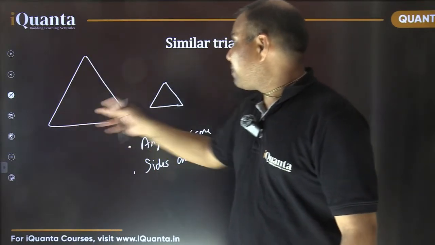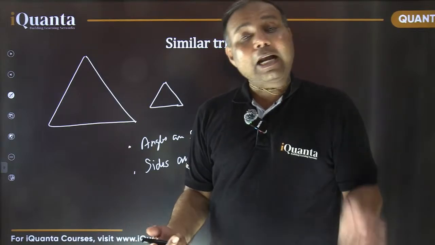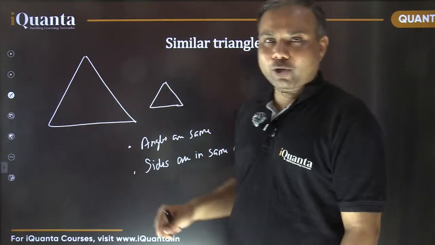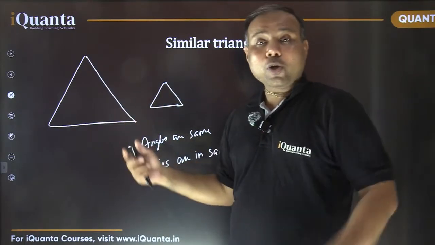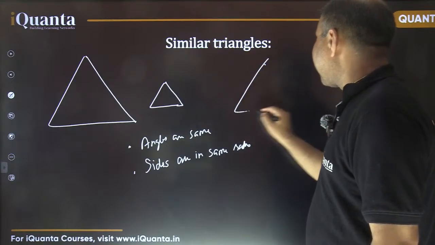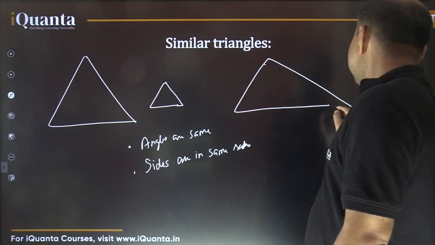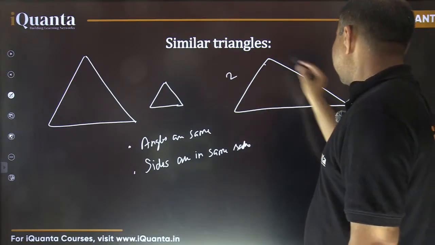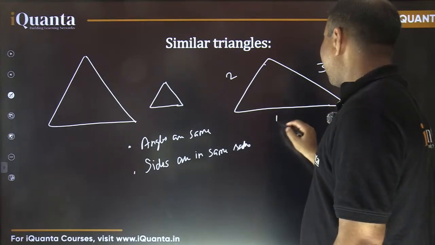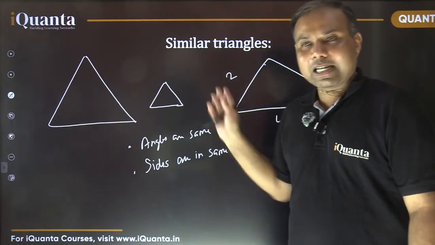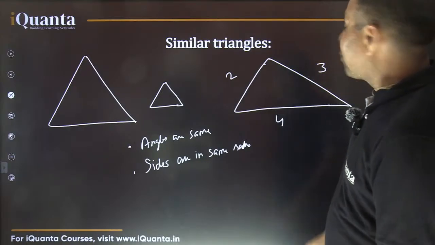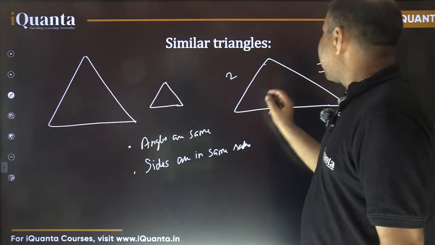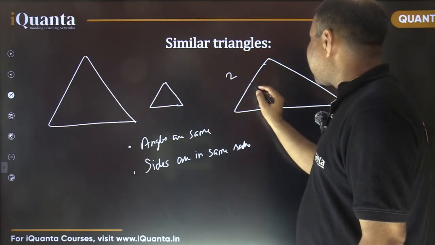But does it mean कि side lengths are same? It may not be. It may be also, but it is not necessary. But the corresponding sides ratio is same. Sides are in same ratio. Okay, is it for only equilateral triangle? No. Let me take any scalene triangle. Let's say all the three side lengths are different here. Let's assume this side length to be maybe 2, this side length to be 3, and this side length is maybe 4. Now this is a scalene triangle. Now if I draw a line parallel to this baseline from the midpoint of this side, say.